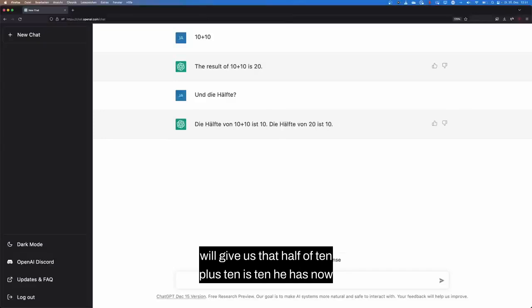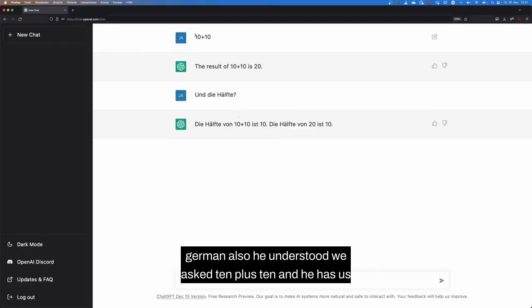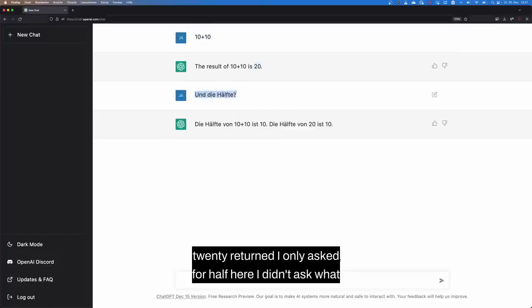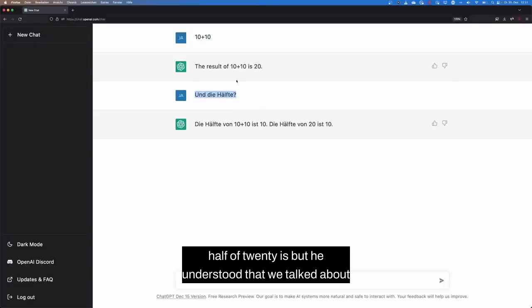He has now understood we write in German, therefore writes us back in German. Also he understood we asked 10 plus 10 and he has returned 20 to us. I only asked for half here. I didn't ask what half of 20 is, but he understood that we talked about 20 in our conversation, and therefore you can say below, 10 is half.